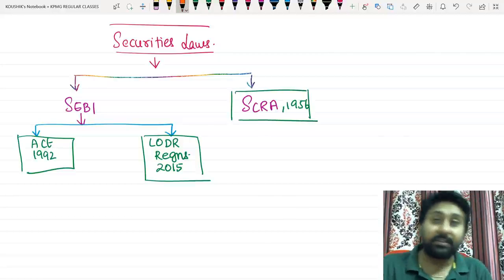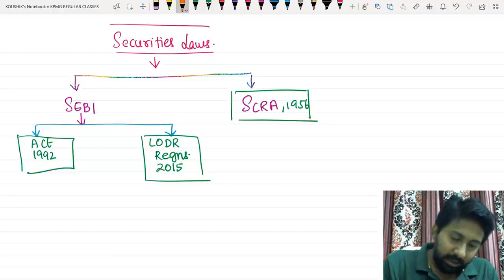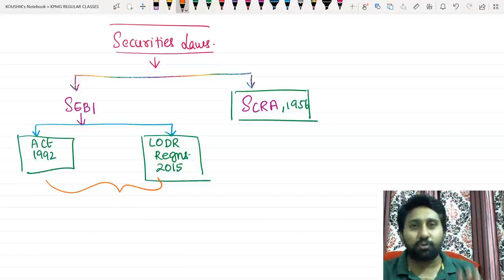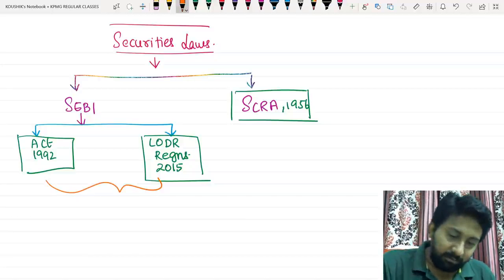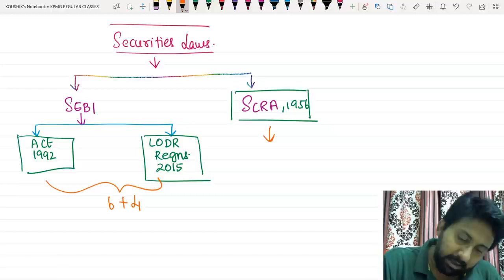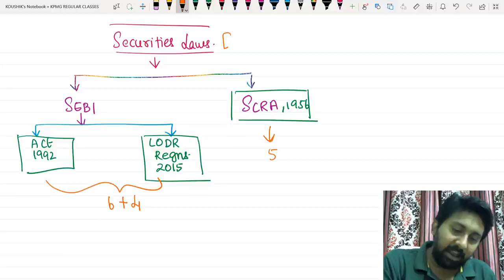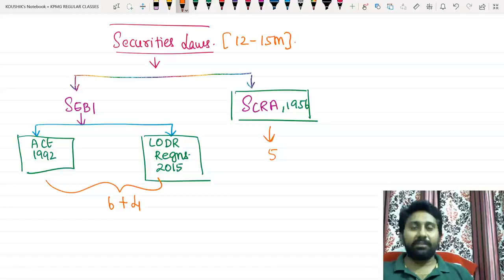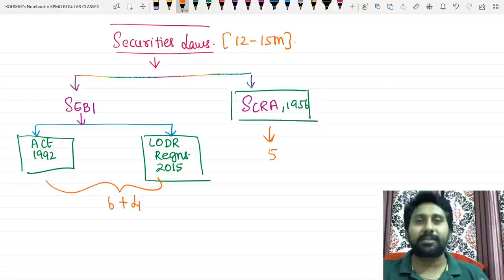And the marks allotment, generally if you take the past 10 examinations, this is the general trend followed. A sure question will come from any of these two, but sometimes both can also come, like in the last exam. From these two areas, in the last attempt there came one 6 marks question and one 4 marks question, and from here another 5 marks question came in the exam. That means this area will be given 12 to 15 marks in the examination. Total securities laws will factor in 15 marks.